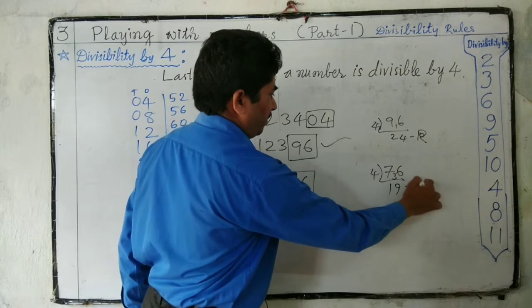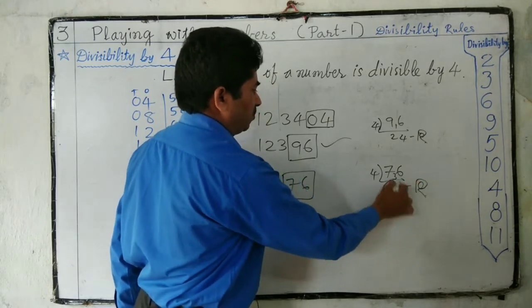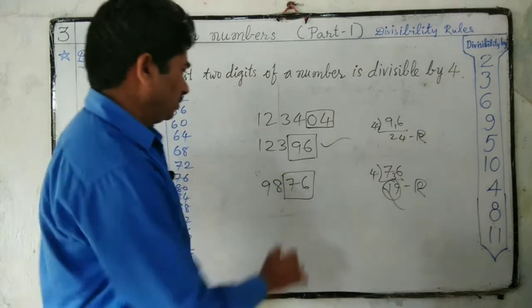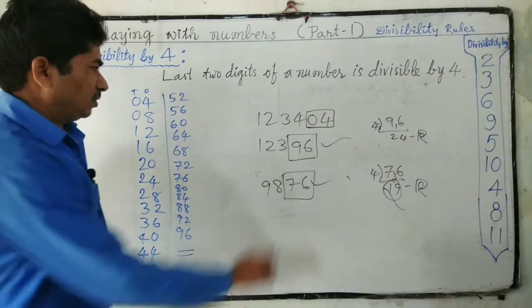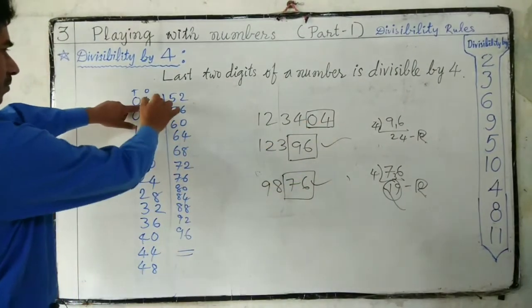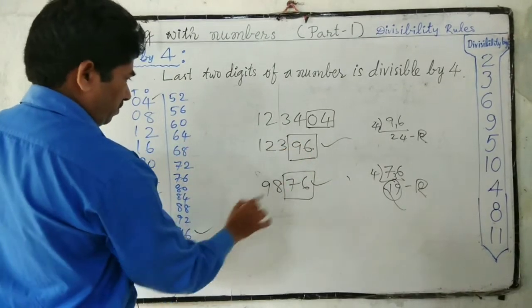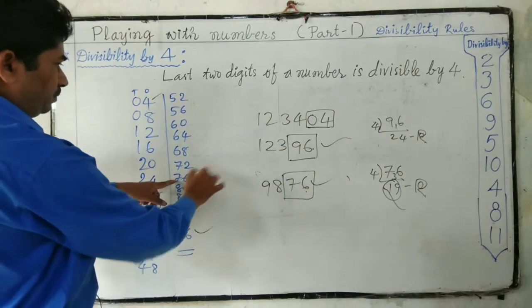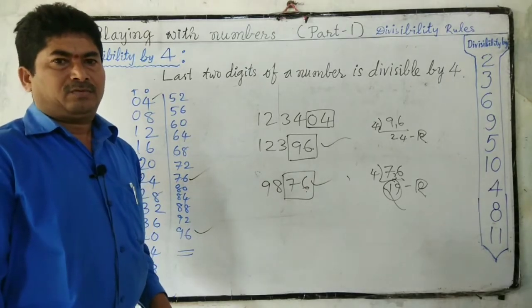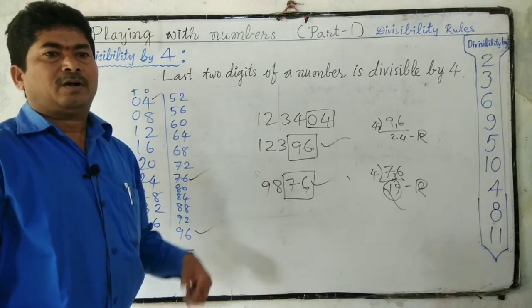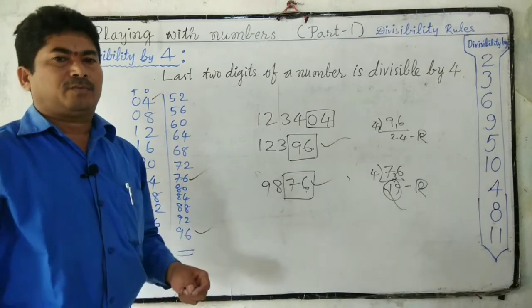So 0 remainder. This is the quotient we know. So this is also exactly divisible by 4. So like this we can check which is divisible or not divisible by 4.